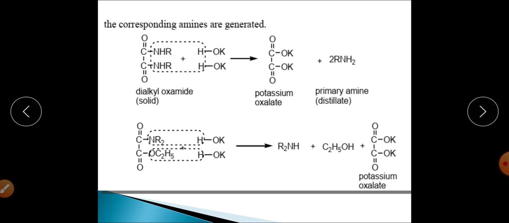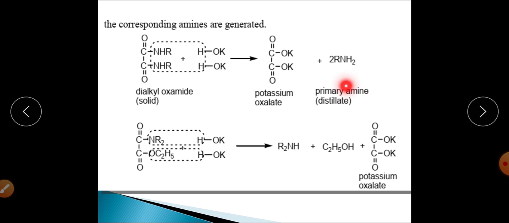And how can we do the recovery? This is your dialkyl oxamide. To this we generally add potassium hydroxide, and when it reacts with potassium hydroxide, it will give rise to potassium oxalate and primary amine, and it can be distilled, right?